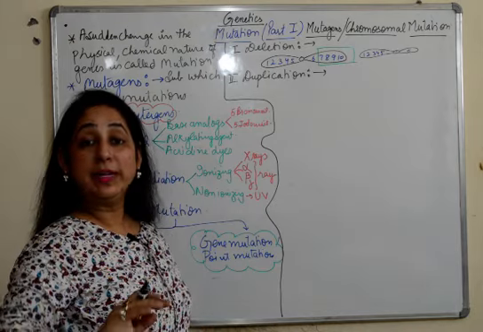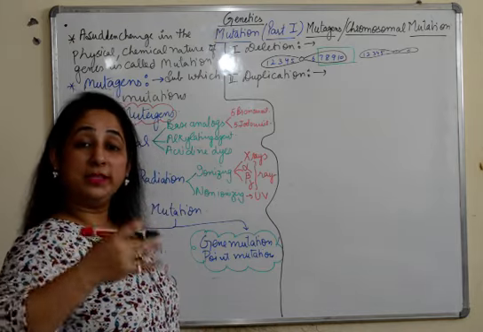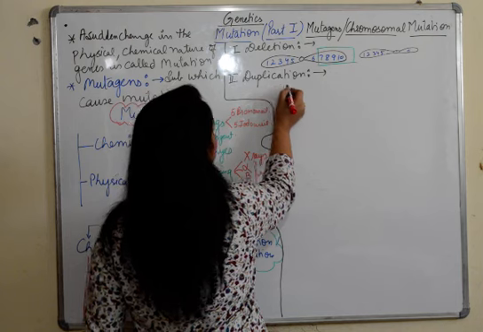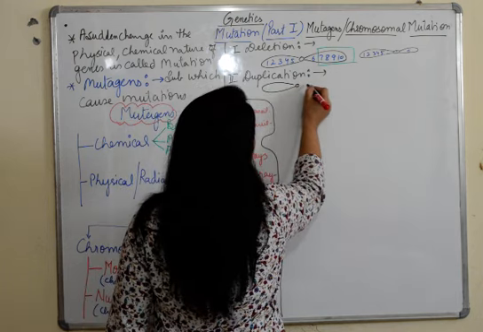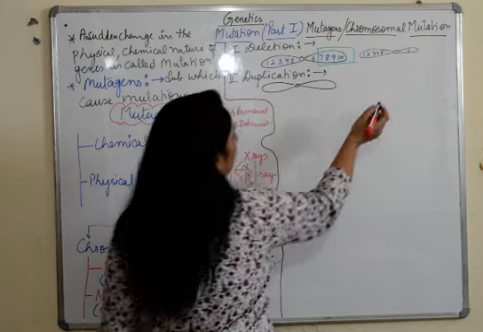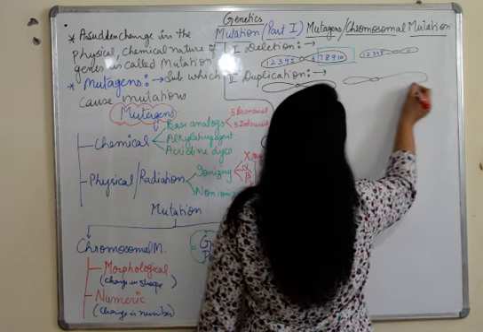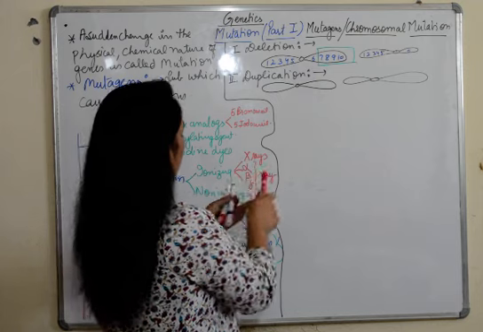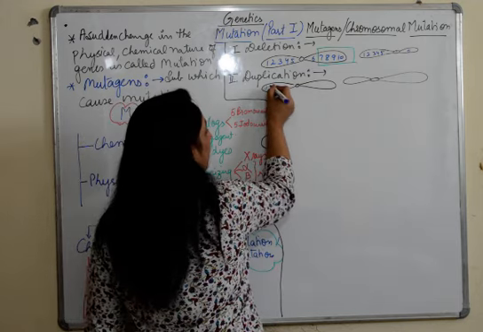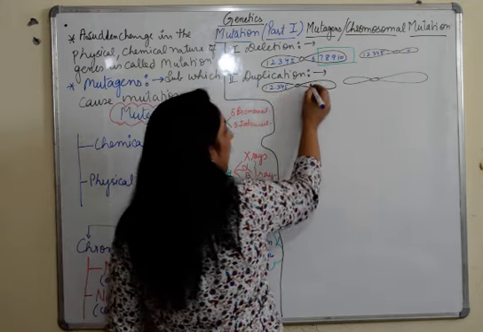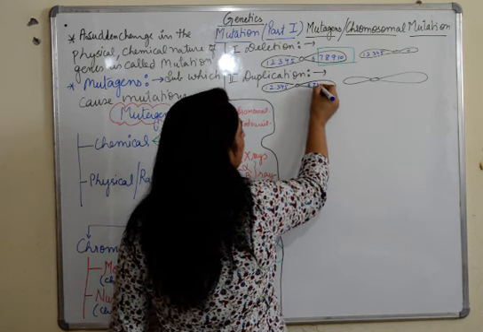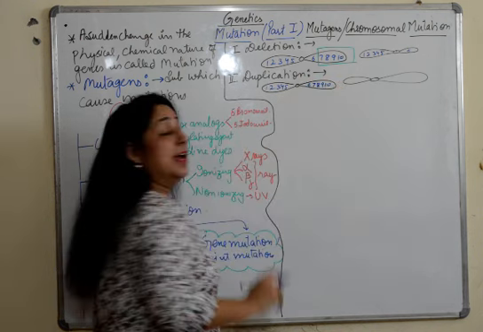Duplication means to duplicate, multiply, double. So what happens here? We have this chromosome. I'll make the other one also, otherwise I have to take the marker again. So what do we have here? 1, 2, 3, 4 and 5, and here we have 6, 7, 8, 9 and 10.